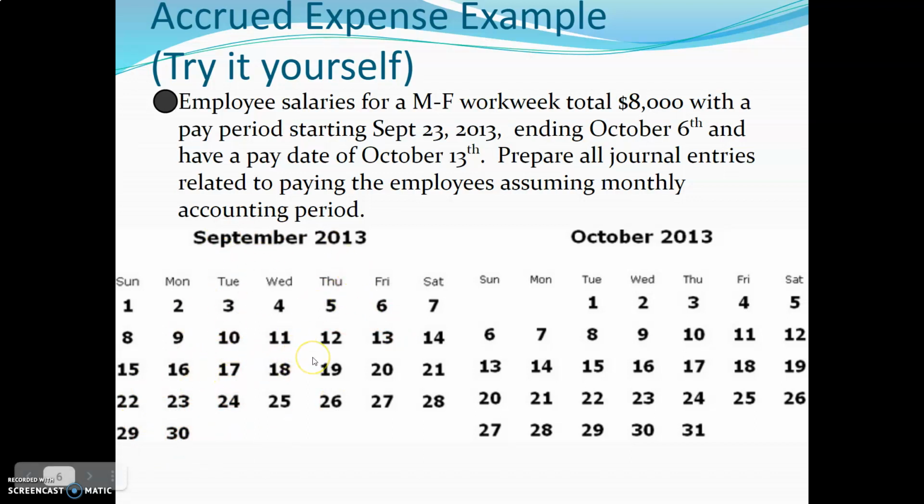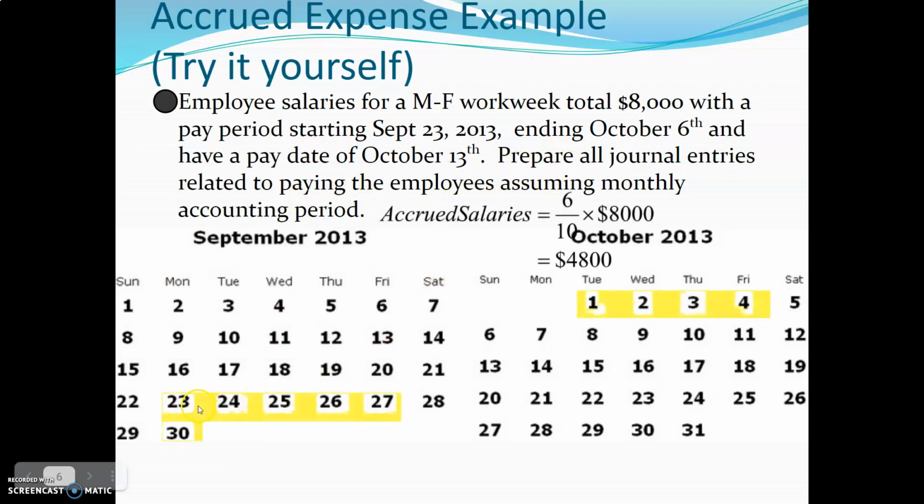Again, I would encourage you to pause at this point. The calendar here is for visual reference and should help you along with this. Having taken a crack at this on your own, let's take a look at how we would do this. Well, let's just highlight first what days we're talking about. We've got 10 days, so it's a bi-weekly payment, and technically in September there are 1, 2, 3, 4, 5, 6 different days here that we should be accounting for. So instead of doing the full 8,000, we should be doing 6 out of the 10, which works out to $4,800.